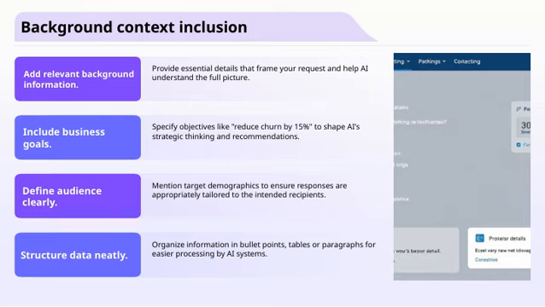It's also crucial to define our target audience. Knowing the demographics we're focusing on allows us to tailor our solutions effectively. Whether it's age groups, geographic locations, or customer segments, understanding who we're addressing makes our efforts more impactful. Finally, structuring our data neatly is key. Organizing information in bullet points, tables, or clear paragraphs makes it easier for AI systems, and for us, to process and analyze the data efficiently. By keeping these points in mind, we create a strong foundation that aligns with the overall theme of our presentation and sets us up for success.